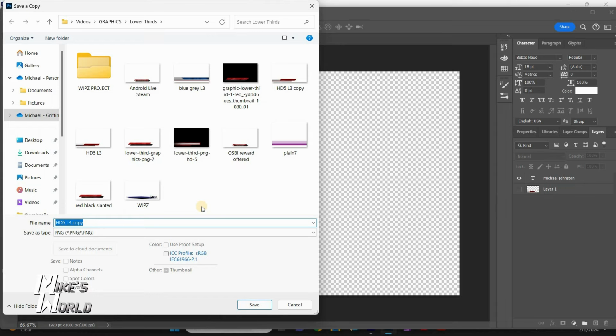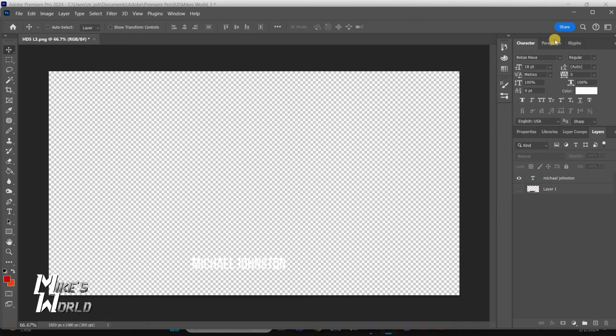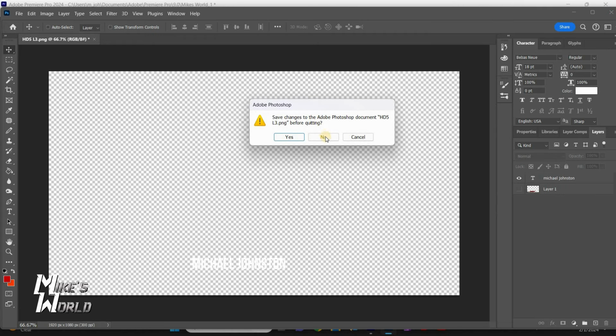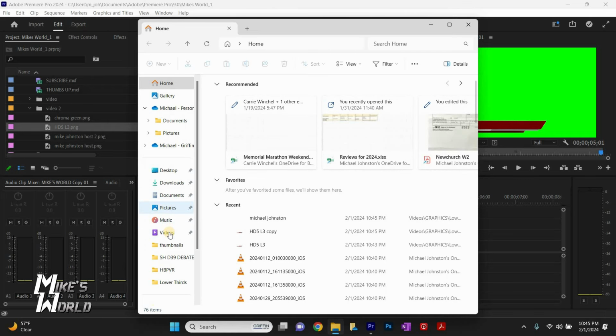We're going to save it as a PNG, and this time we'll just name it my name. Click save. And if you want to save the Photoshop file in case you want to come back to it, it's a good idea if you want to use that lower third a lot, because then you just go in and change the name and keep saving text layers. But in this case I didn't, because it's just for demonstration.